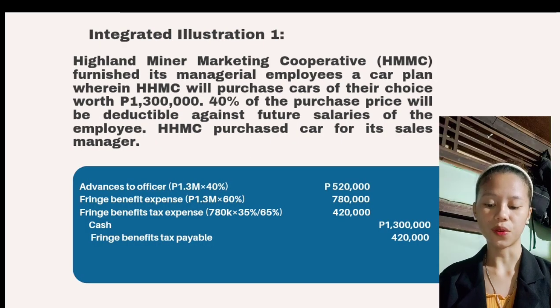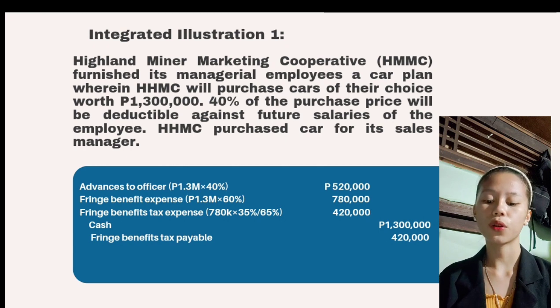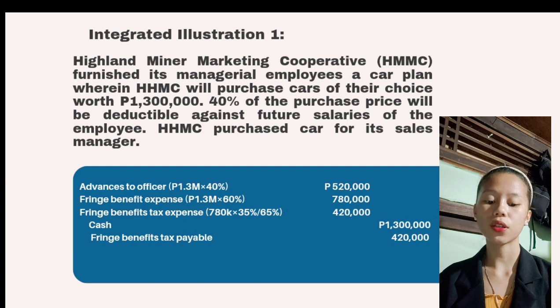Integrated Illustration 1. Highland Miner Marketing Cooperative or HMMC furnishes its managerial employees a car plan wherein HMMC will purchase cars of their choice worth 1,300,000 pesos. Then 40% of the purchase price will be deductible against future salaries of the employee.